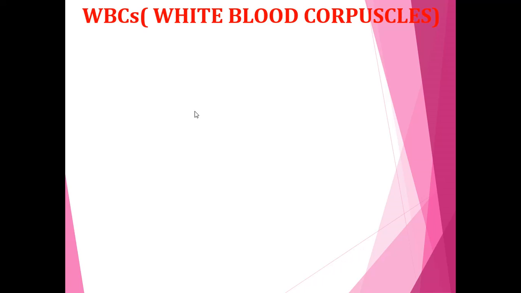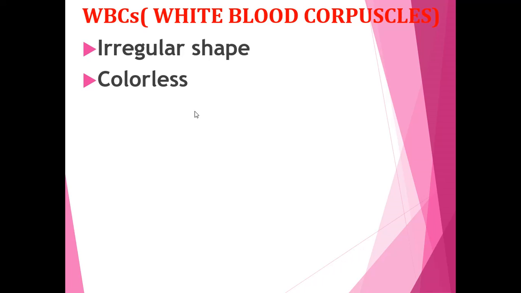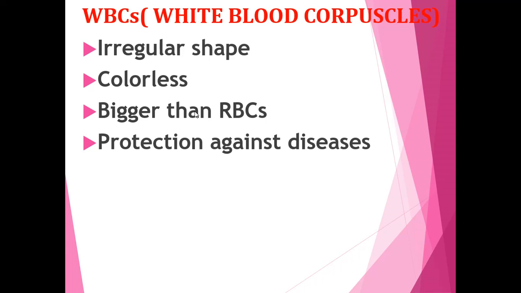Now WBCs. WBCs means white blood corpuscles. What is the shape of WBC? Irregular shape. It is colorless. It is bigger than RBCs. It will give protection against disease. This is the function of WBCs.